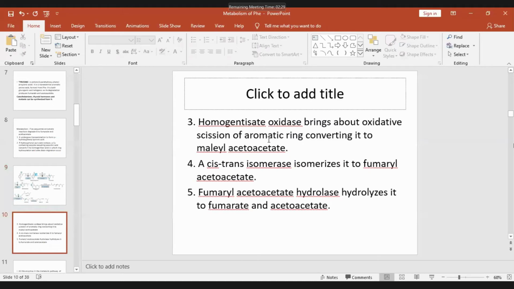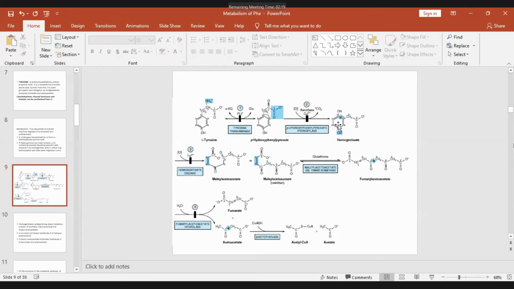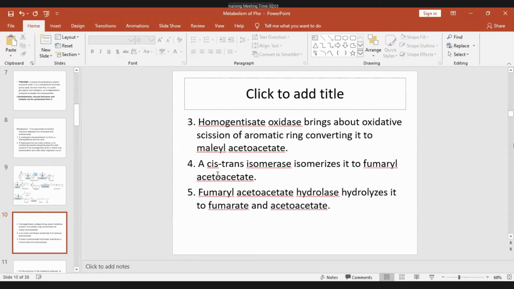So homogentisate oxidase brings about oxidation of the aromatic ring, converting it to maleylacetoacetate. See here, oxidative scission takes place. One oxygen is added here, and another oxygen to this carbon. Both these carbons are oxidized. They will form maleylacetoacetate. And a cis-trans isomerase converts it to fumarylacetoacetate, and it is acted upon by a hydrolase to form fumarate and acetoacetate.